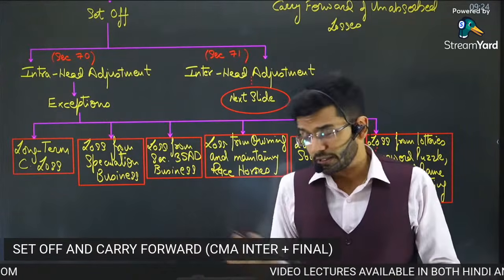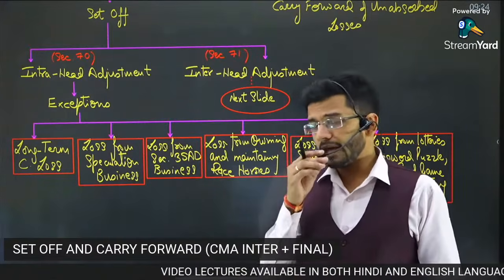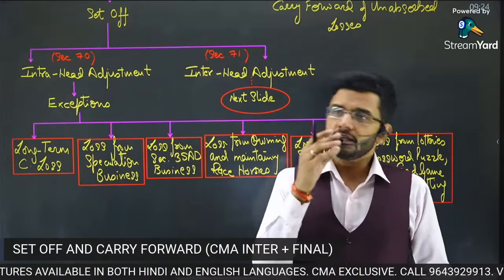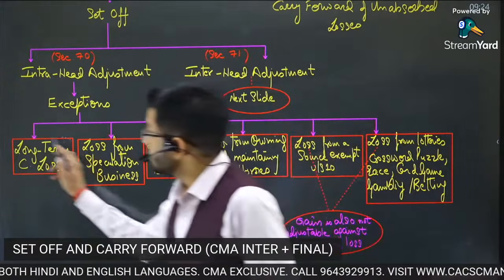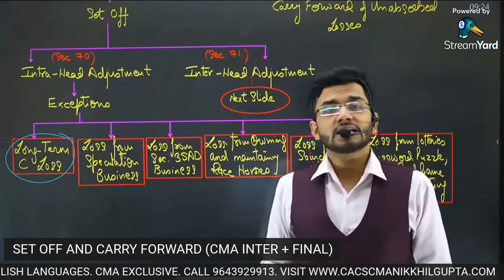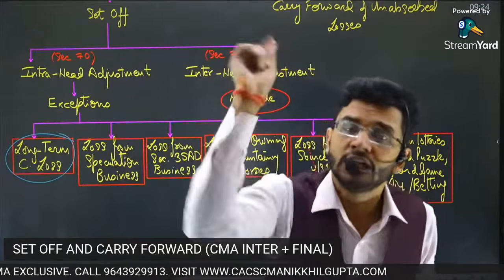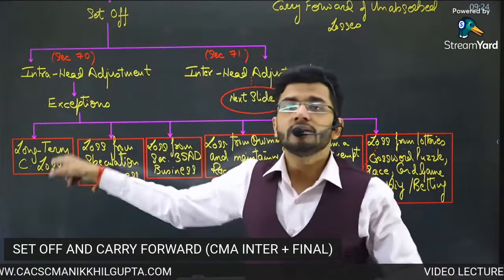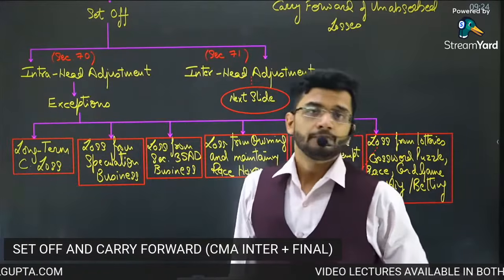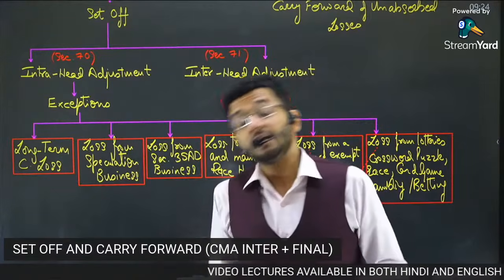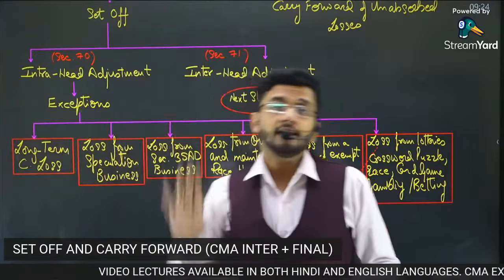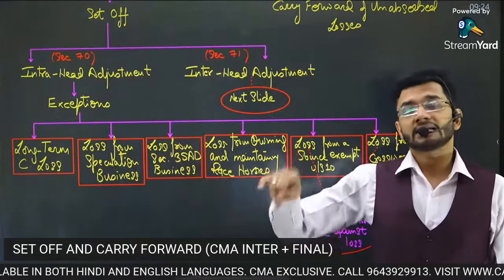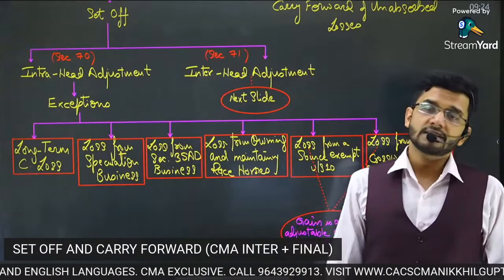I'm not talking about those exceptional cases, but as a general rule, long-term capital gain is taxable at a lower rate. Short-term capital gain is taxable at a higher rate. So if there is long-term capital loss, we will allow it to be adjusted against long-term capital gain only. We will not allow you to adjust long-term capital loss with short-term capital gain. Long-term capital loss can be adjusted only and only against long-term capital gain. Simple logic. Logic is very clear. Long-term capital gain taxable at a lower rate. Short-term capital gain taxable at a higher rate.